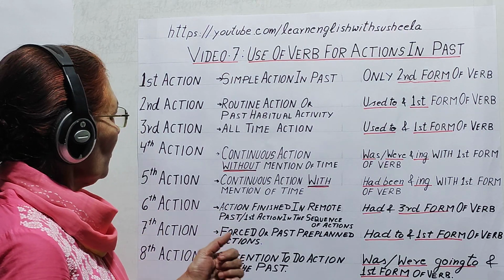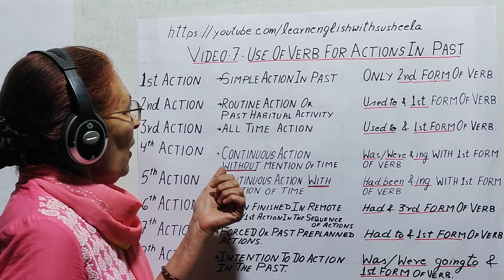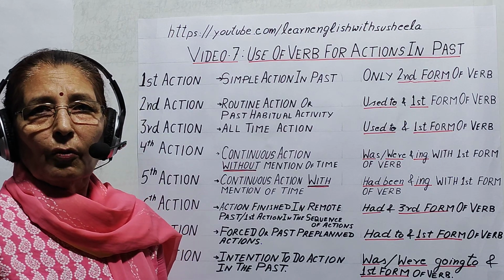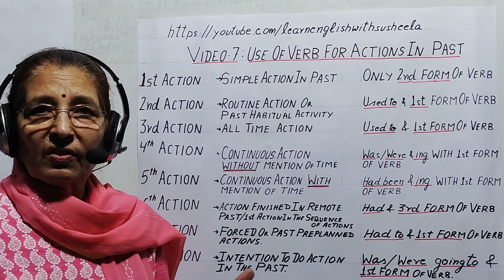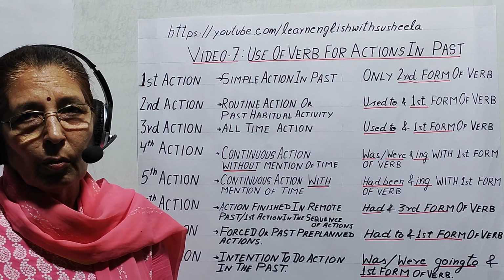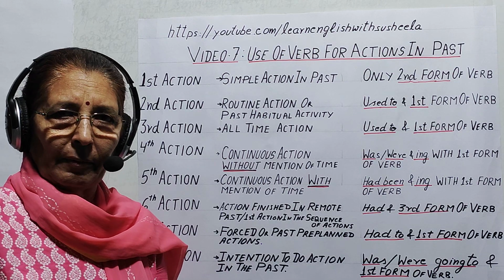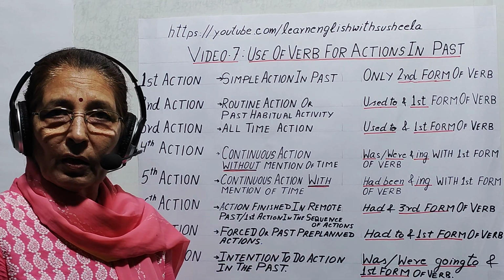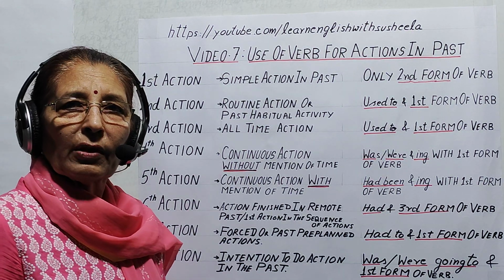In some sentences like fourth action where continuous action is there without mention of time, there also we can have two parts. For example, she was sleeping when I reached her home. So this way also when two actions took place at the same time, in that case in one part we use was, verb and ing, and in the other we use second form of the verb.